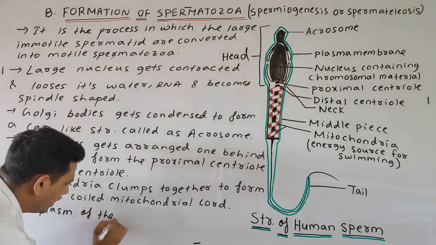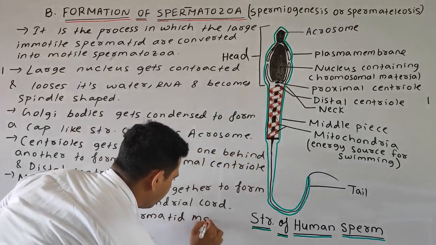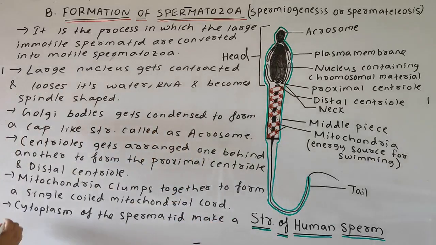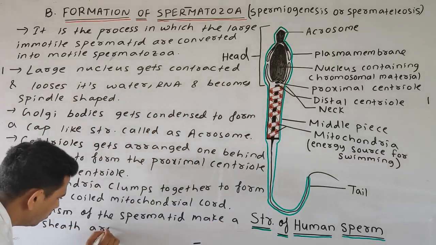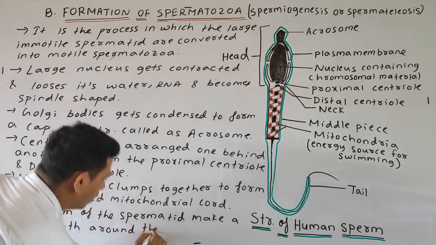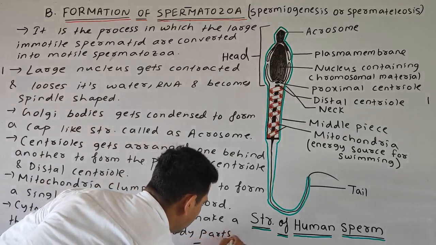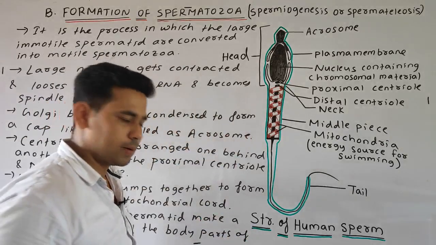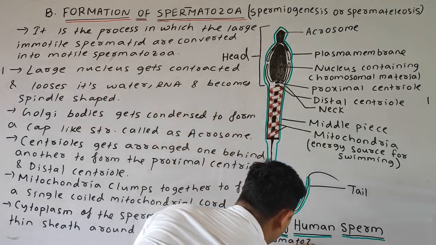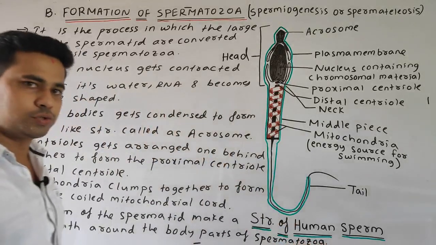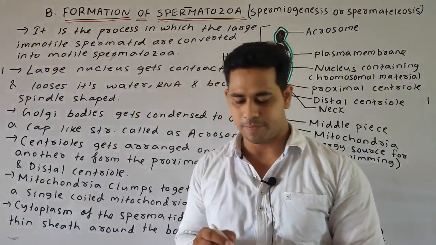of the spermatid makes a thin sheath around the body parts of the spermatozoa, except the end piece of the tail, and that I will discuss in the structure of the sperm.